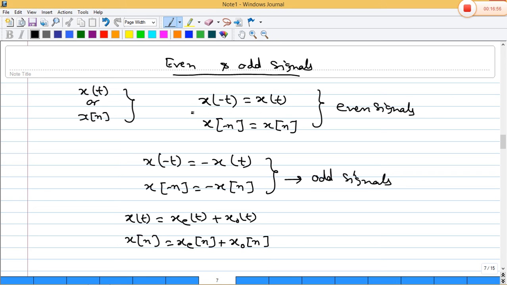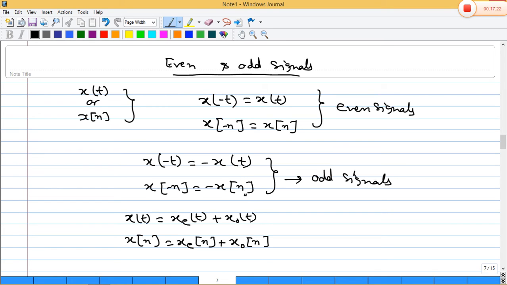But if I put t equals minus t or n equals minus n and the result gives minus of x(t) or minus of x(n), then the signal is said to be an odd signal. Is that clear? So we have to check whether the signal is an odd signal or an even signal.